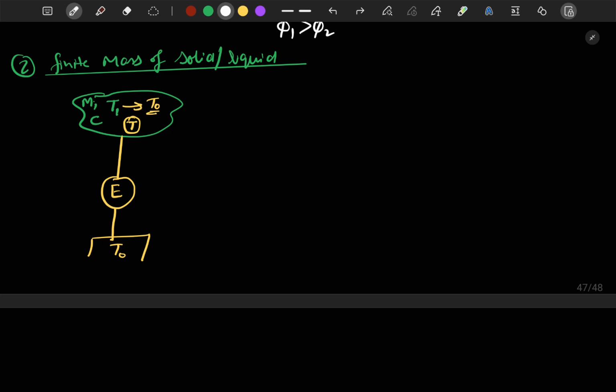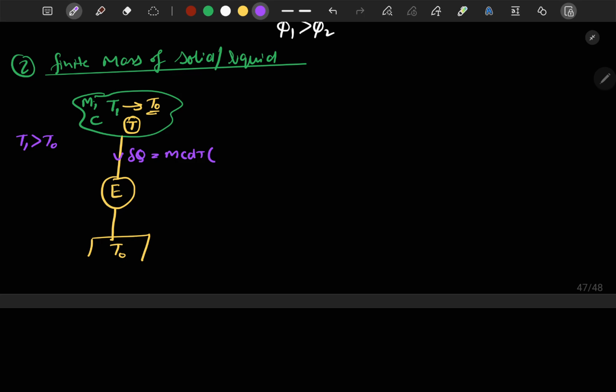Now let's assume for a small heat transfer, del Q is a small heat transfer from the system to the engine, and this will be equal to mc dT. But here we can see that this change in temperature, T naught minus T1, will be negative, because T1 is greater than T naught.